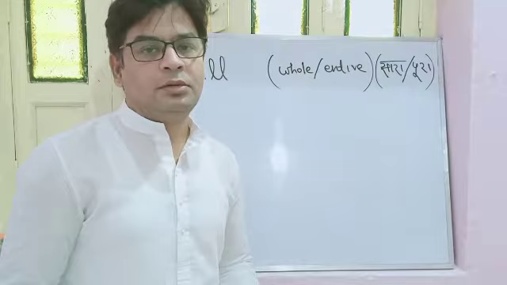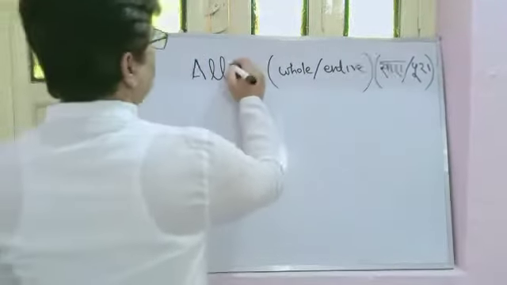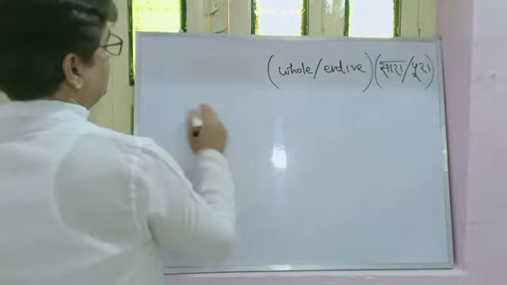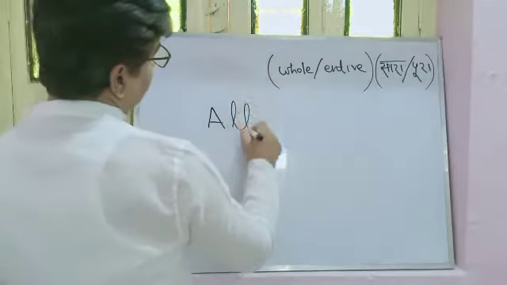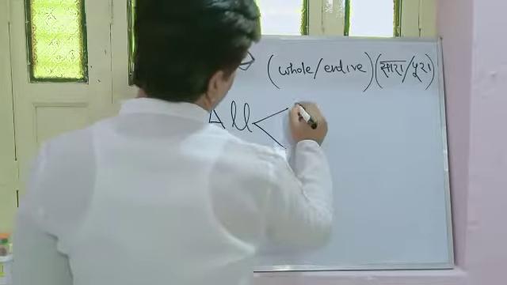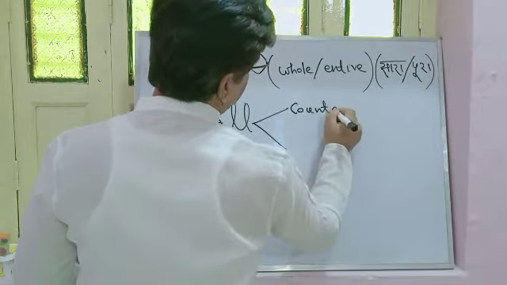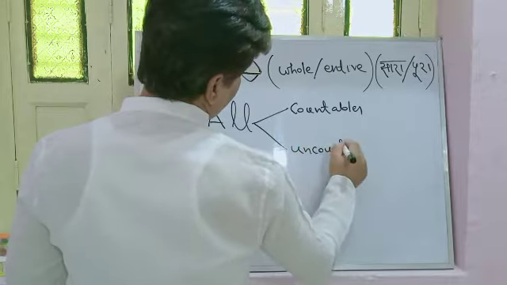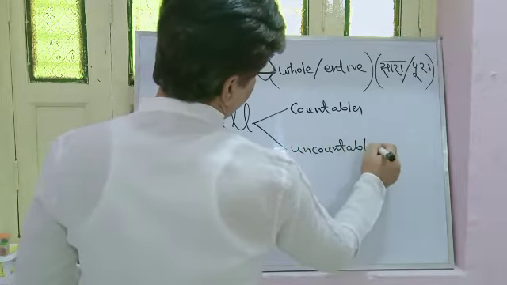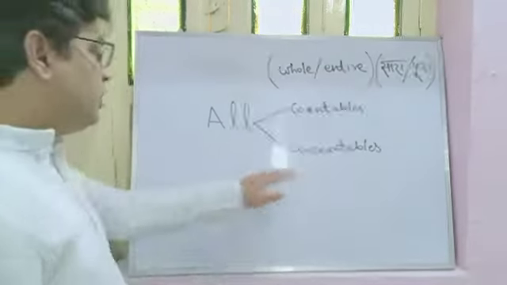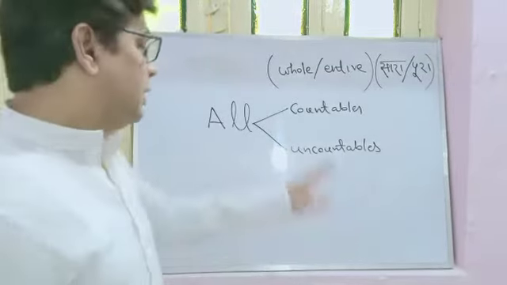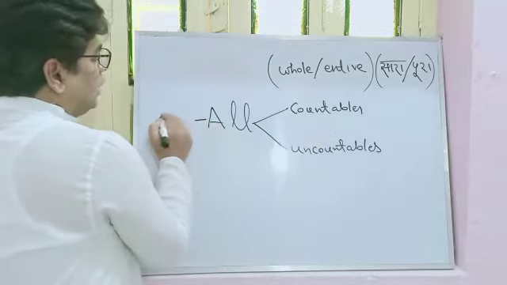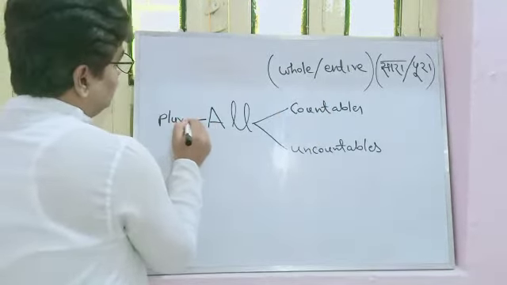What do you think? The answer is it can be. I will make it more clear, try to understand it. I have written all here. All can be used with countables also, and all can be used with uncountables also. Got the point? But when you use it with the countables, that countable noun should be strictly plural.